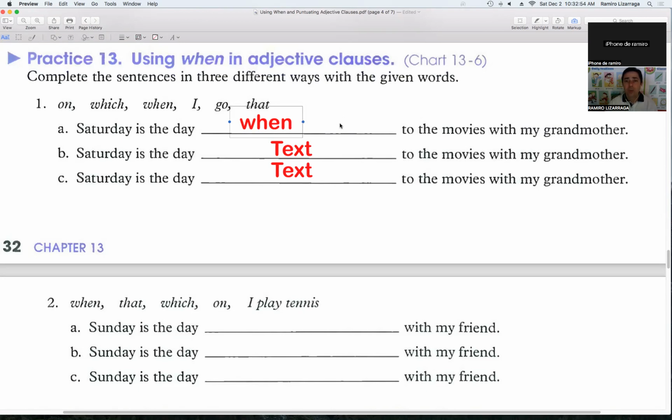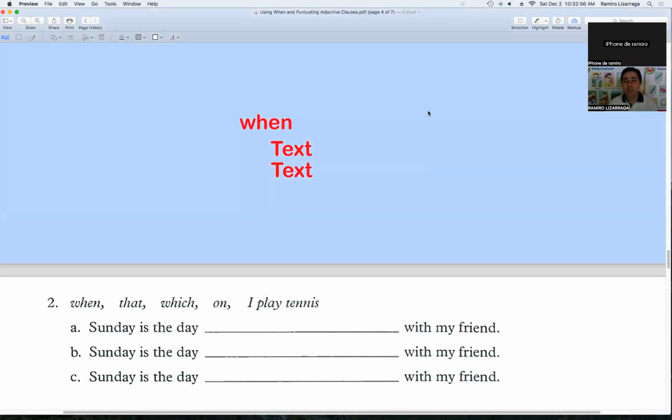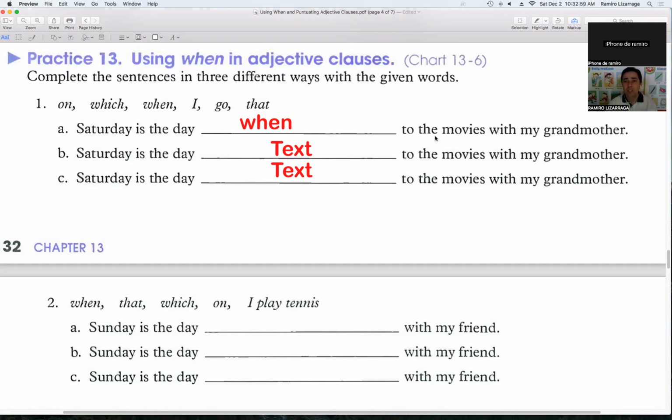This sentence right here to the right is an uncompleted sentence. It's not completed at all. Because if I say Saturday is the day when went to the movies, it doesn't make any sense. So I need to complete the sentence. I need a subject and I need a verb. So Saturday is the day when I go to the movies with my grandmother. Now this makes sense.